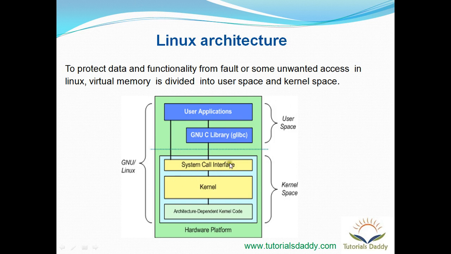And after that we come into the kernel space, and in kernel space the top layer is the system call interface. System call interface is an interface which provides a mechanism to the user space so that it can request control and access to the hardware resources from the kernel. System call interface exposes some system calls to the user space so that user space can use those syscalls to send the request down to the kernel. We can understand it this way. Suppose you are writing a C program. In the C program you are using a printf statement.